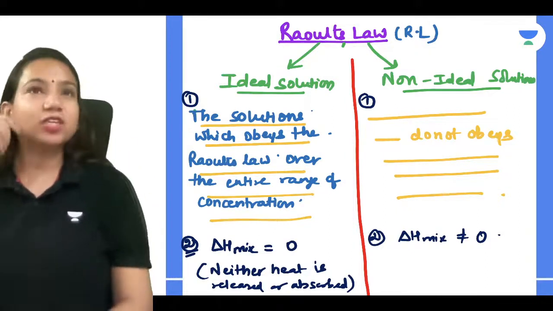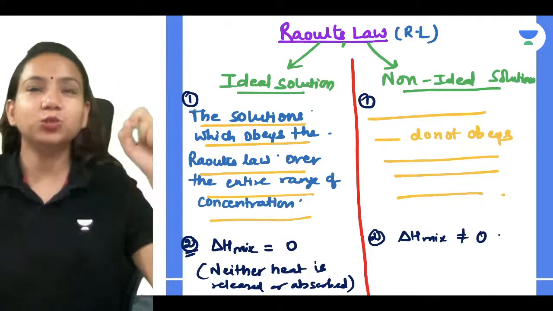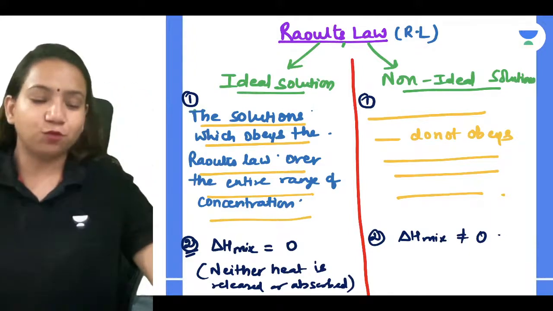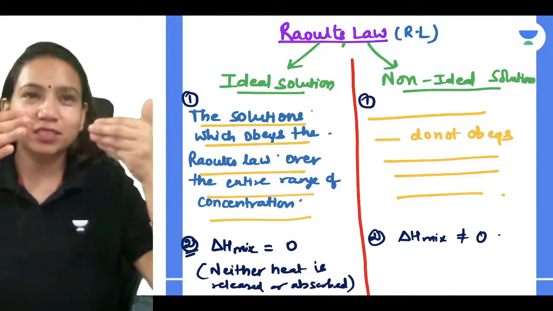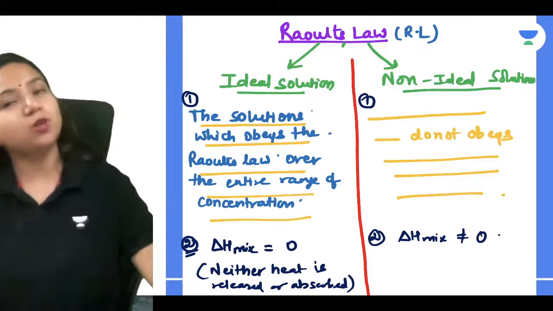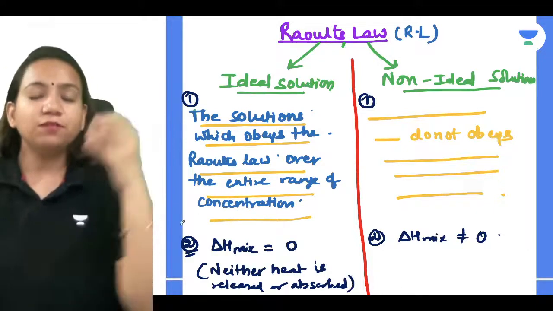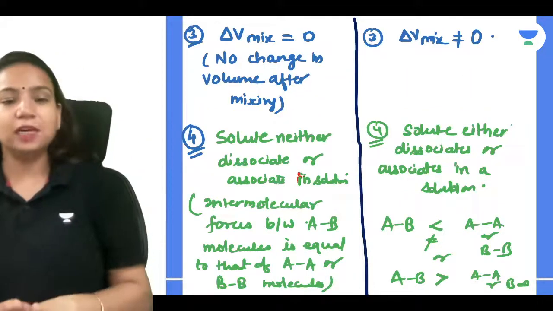Then we understood, just like for a teacher, the ideal student is the one who follows everything the teacher says, like for most of the teachers. In the same way, for Raoult's law, the ideal solution is the one which follows Raoult's law, and a non-ideal solution is the one which doesn't follow Raoult's law. Then we understood what comes under it, what the points are, and the differences completely.